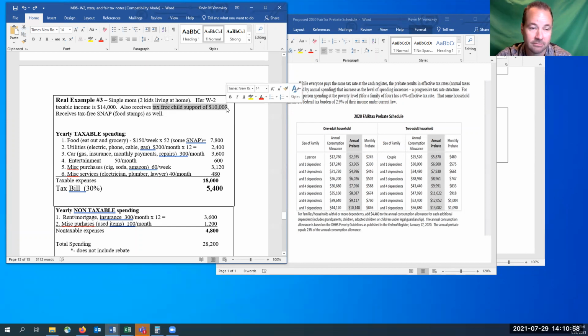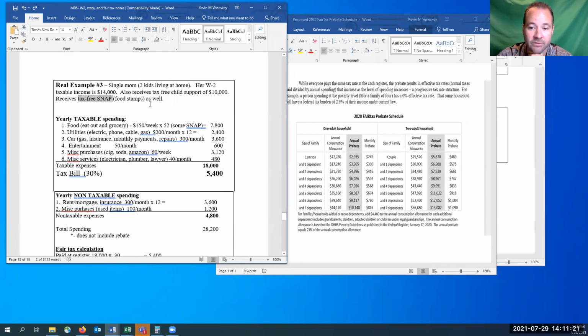So that's always a maybe, isn't it? If you're trying to get child support, I would say it's maybe a 50-50 that you're going to get it or not. But we'll say that's a fair, in this case, father pays the child support, 10 grand. And she receives some food stamps as well to help pay for the meals. All right, so when we go through and we look at this individual and all of her taxable spending, kind of having to cut out different places that the more well-off family wouldn't, she ends up paying $18,000